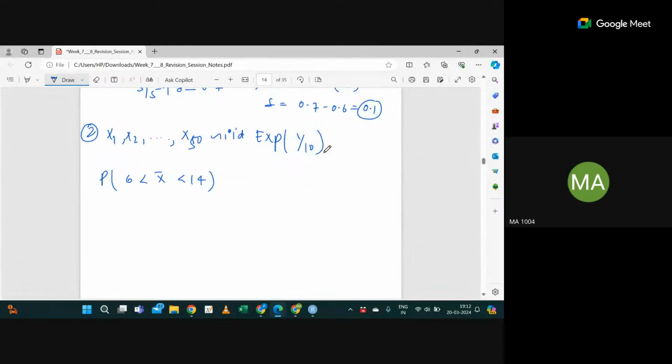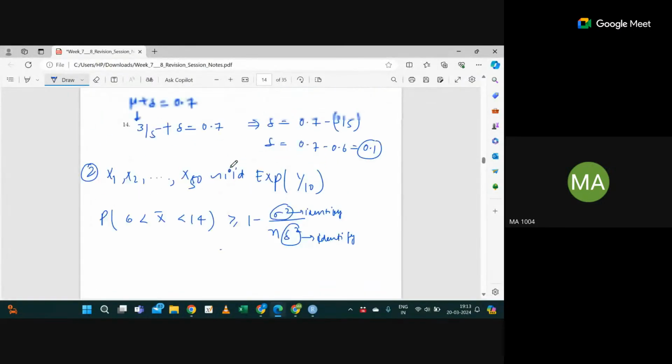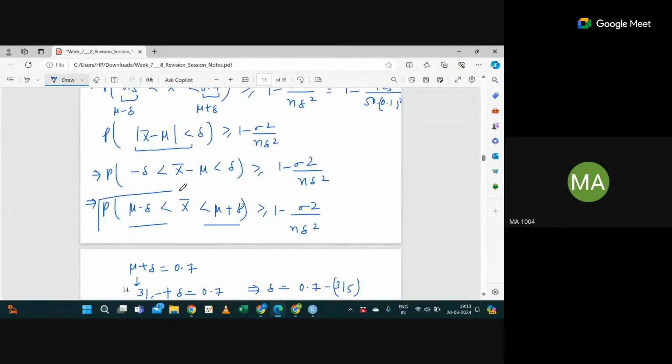Tell me, what is the expectation here? This is something I have to calculate. It will be greater or equal to 1 minus sigma square divided by n delta square, right? Mu is 10. So this sigma square we have to identify, and this delta square, and everything else we have to calculate here. If you see the same form, I have to use this form, right?